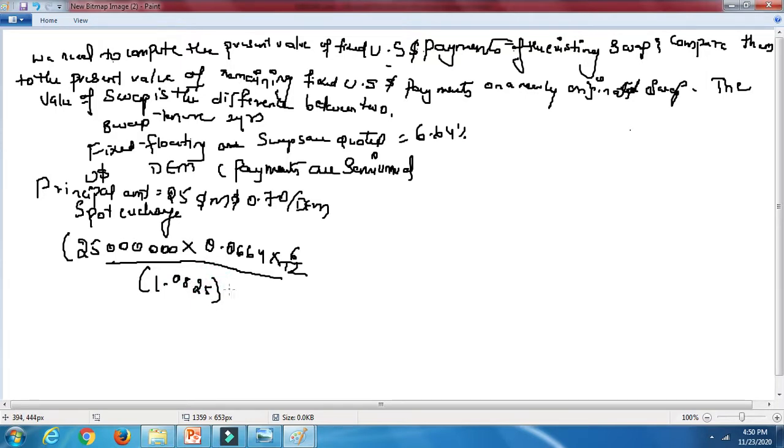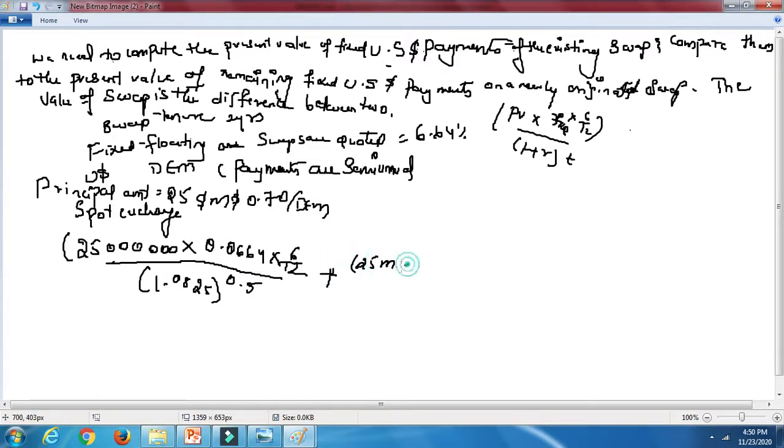because we are going to do, as I have said in my previous class, I have given the formula PV into the percentage R, right? That is nothing but the percentage that has been given into the number of years. If it is 6 months, it is 6 by 12 divided by 1 plus R power T. R means over here the fixed rate, okay, the rate that has been given. So see, 0.0664 will be fixed in the entire part, but this R will be changing over here. So here it will be 0.5, okay, plus